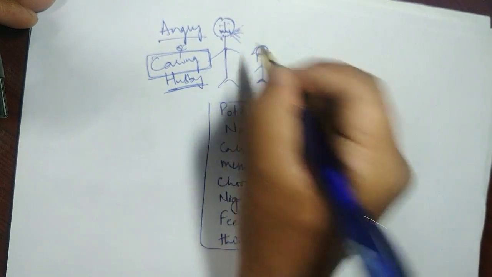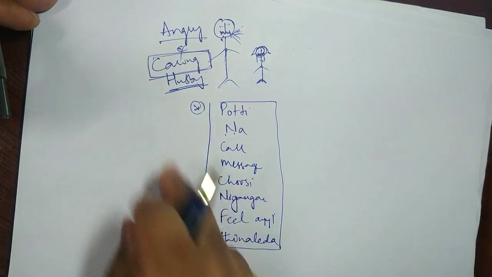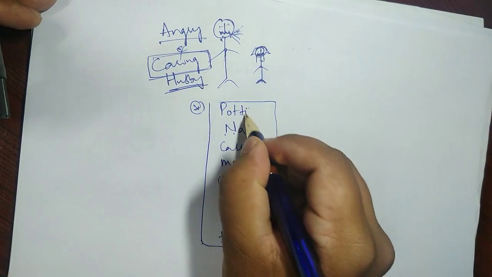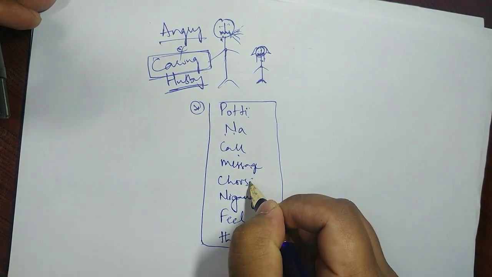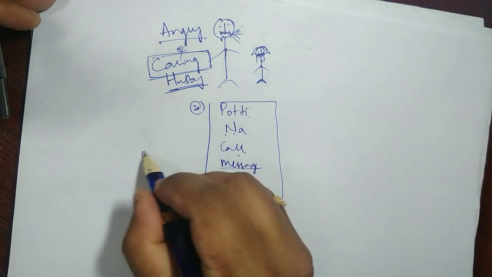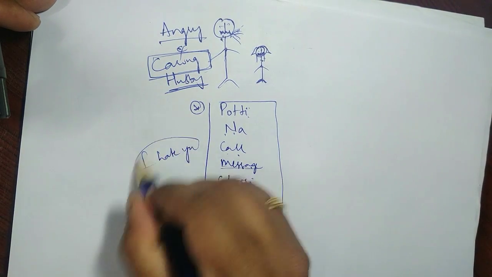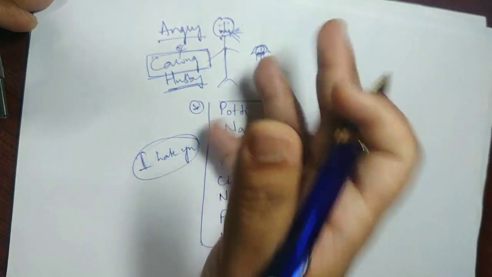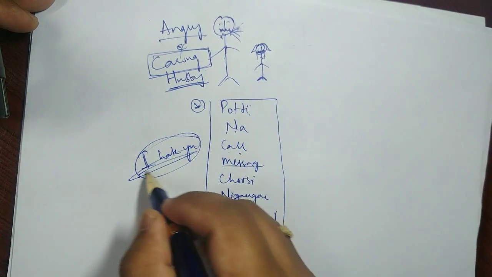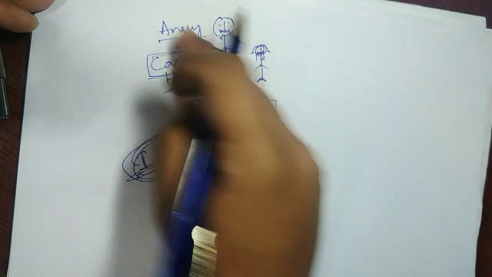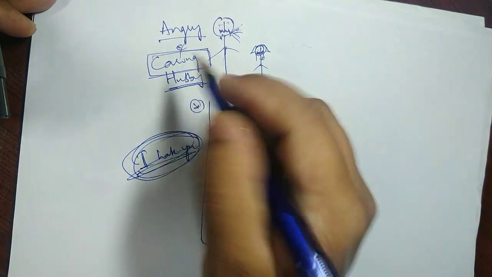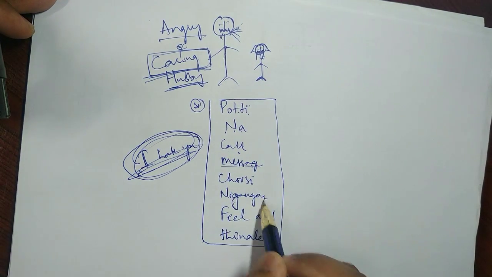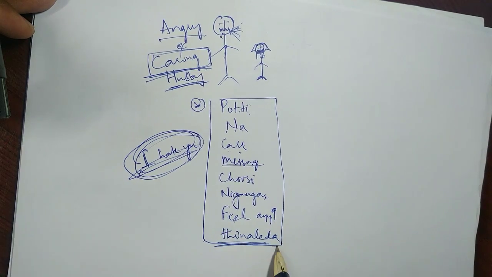Okay, so what he says is this. Just remember this. A caring husband coming home. Of course he was angry at the office. Now he is coming home and saying, hey potti, na call message chusi. What message did he send? He sent a message saying I hate you. So for some reason, out of his mood off in his office, or the food in his lunch box was not put properly, for some reason he is angry at her and he messages I hate you. Now for this message, she is not eating anything from the morning, and now in the evening he comes home and he says, a caring husband, potti, na call message chusi nizangane feel ayyi tinaledha?